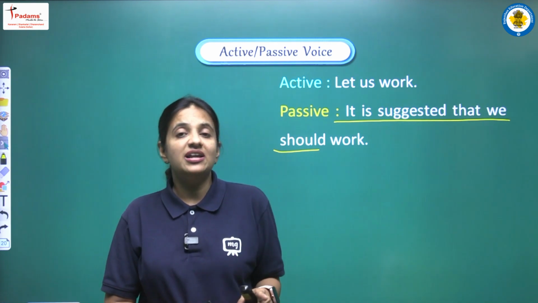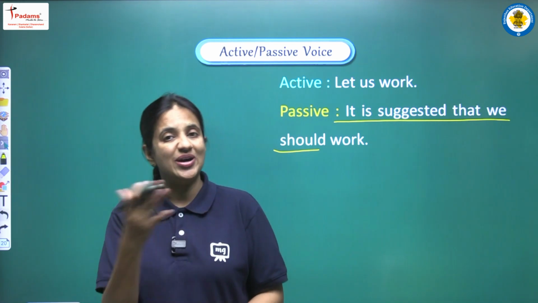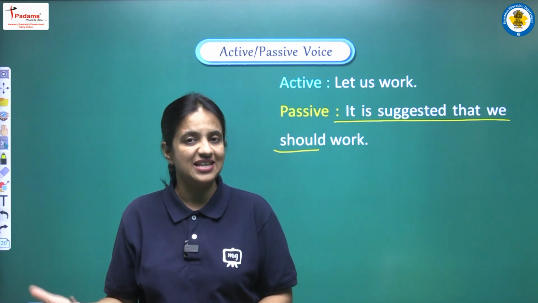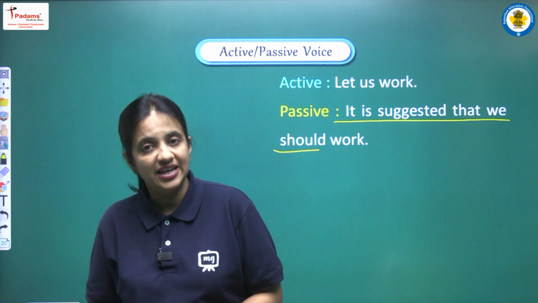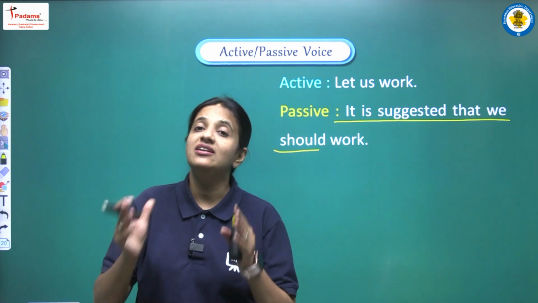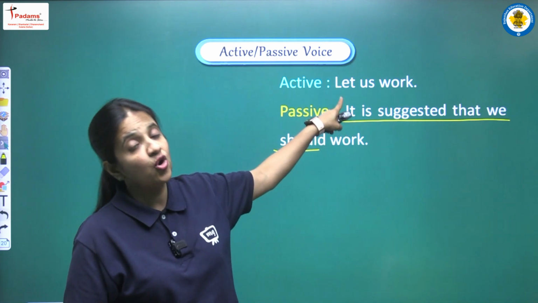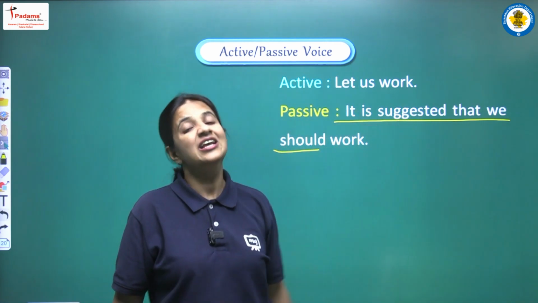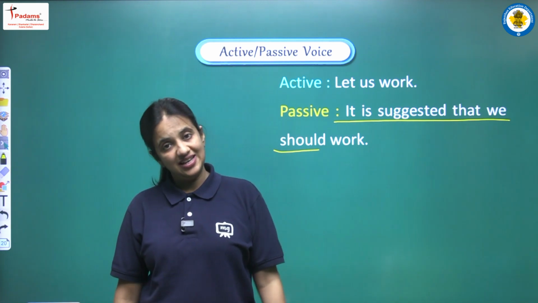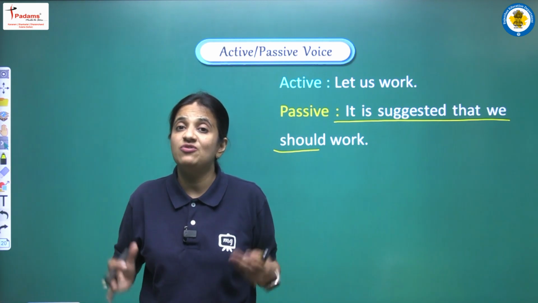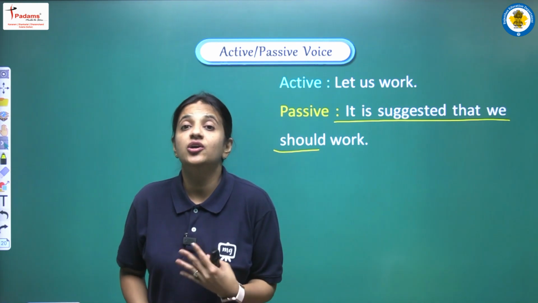Then we had another structure, you are ordered to, you are advised to, and we have seen the examples related with that point. And then we have seen the sentences that had let in the beginning, and then the sentences that had let's or let us in the beginning. All the sentences have their own different kinds of structure. So learn all the structures, practice very hard, and go through all the examples to practice all the rules.